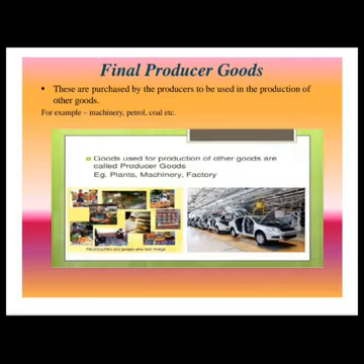Let us now see what are final producer goods. These are purchased by the producers to be used in the production of other goods. For example, machinery, petrol, coal, etc. The picture below gives the various examples of producer goods.